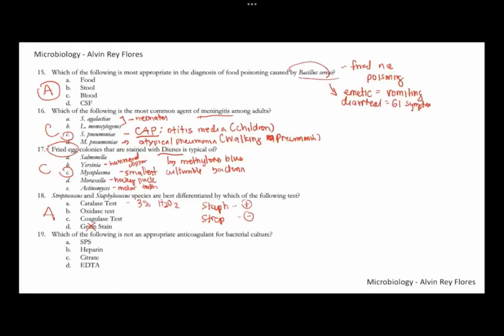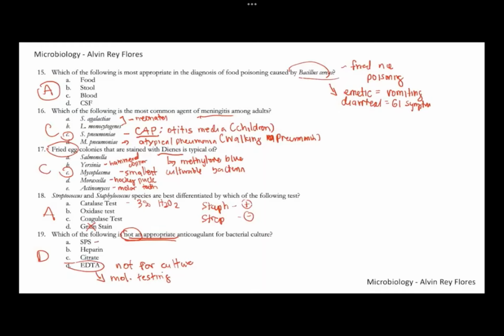Number 19, keyword: not appropriate or not useful anticoagulant for culture. The best answer here would be letter D, EDTA. Although it's an anticoagulant, EDTA is not for culture. We don't use it if you are planning to culture or cultivate the organism. EDTA can be used for molecular testing, such as nucleic acid amplification tests. For the other choices, we can use those, such as SPS, which is the commonly used anticoagulant.